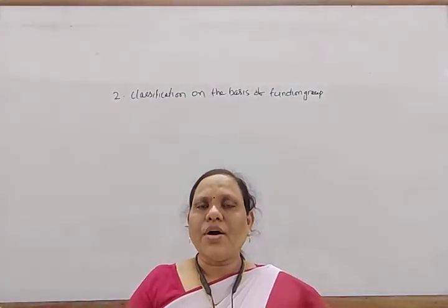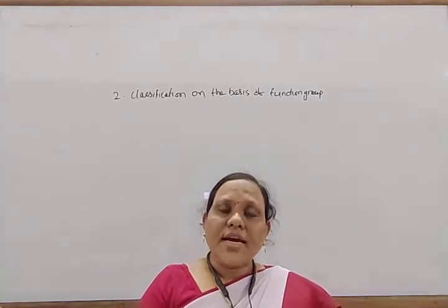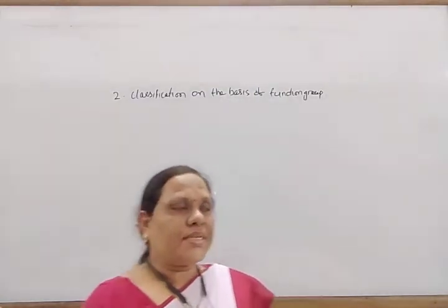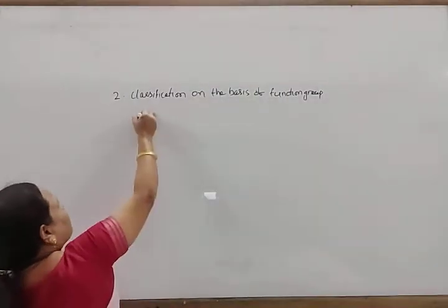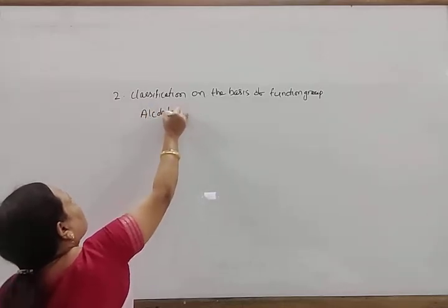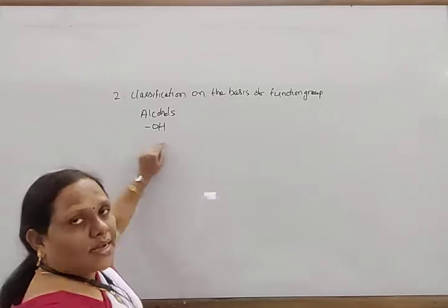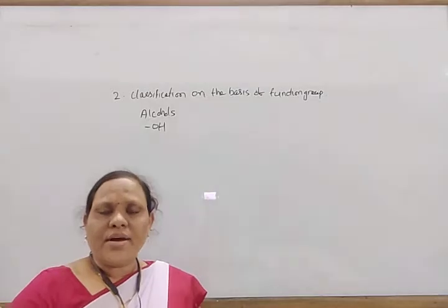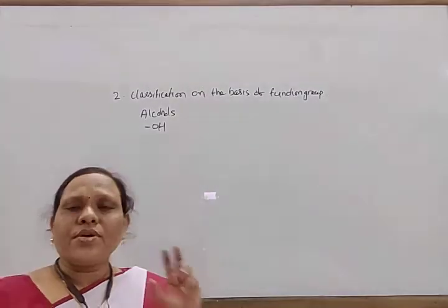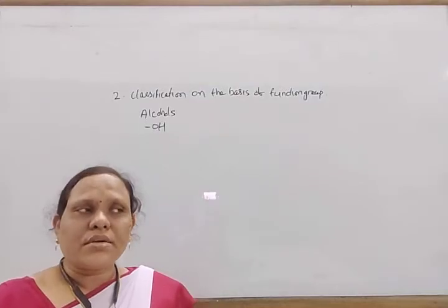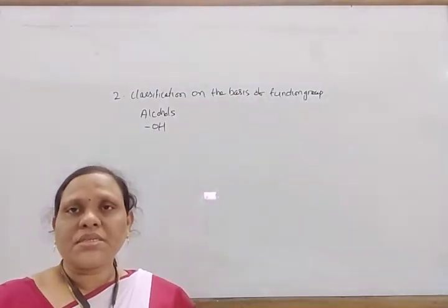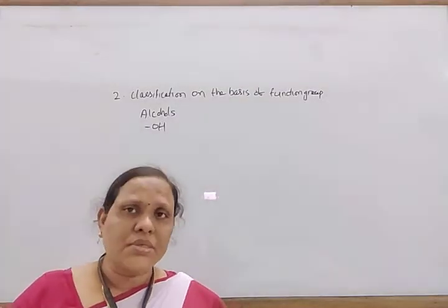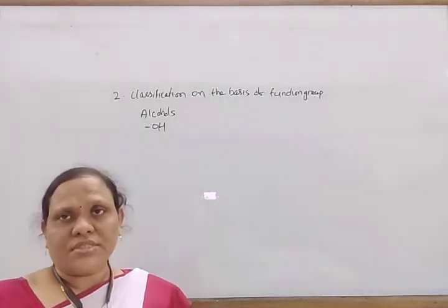Next, we come to classification on the basis of functional groups. Organic compounds are classified into different classes depending on the functional groups present. Except for hydrocarbons, that is alkanes and cycloalkanes, all organic compounds are characterized by the presence of some other atoms or structural groups, which are responsible for the physical and chemical properties of these compounds. These are known as functional groups.